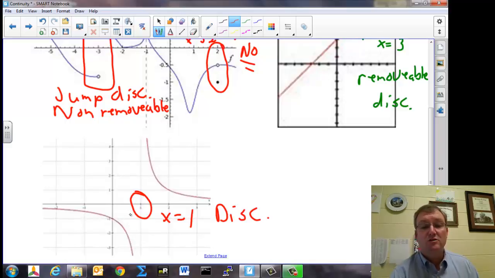So this one fails on the first two prongs. First of all, the function is not defined at that point because this is an asymptote. And secondly, because the function limit doesn't exist, it's going up on the right-hand side and it's going down on the left side. So this one has a point of discontinuity at x equals 1.